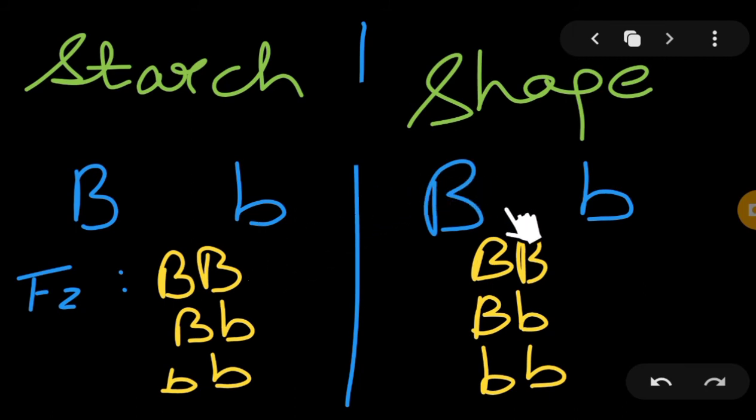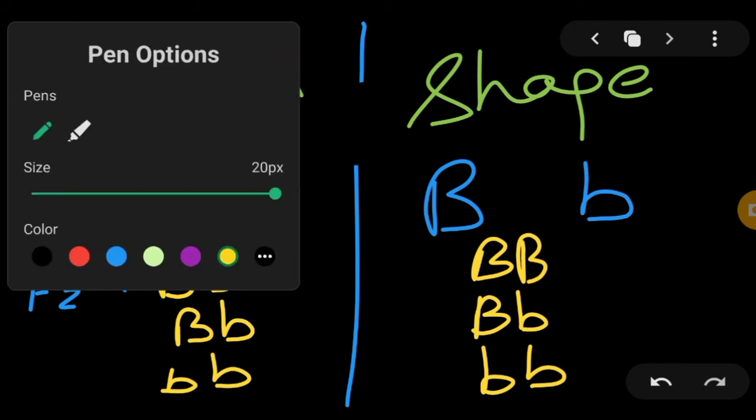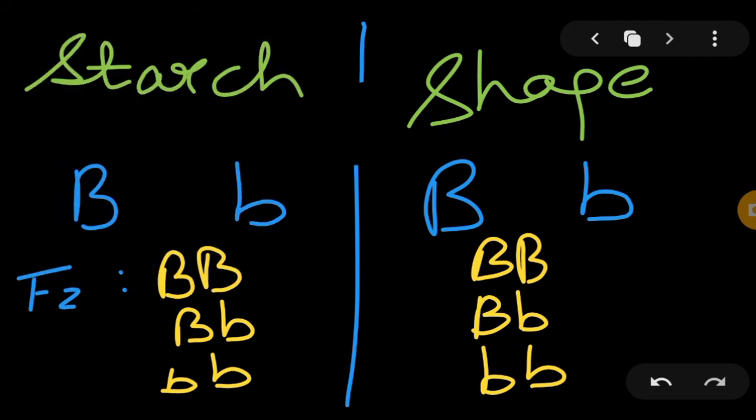While talking about the shape, capital B capital B is round, capital B small b is round, and small b small b is wrinkled. So you will say that small b is recessive, capital B is dominant. This is my conclusion from this. So I am writing that capital B is dominant and small b is recessive.